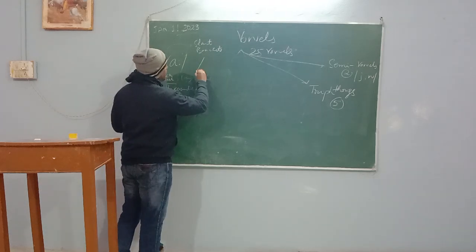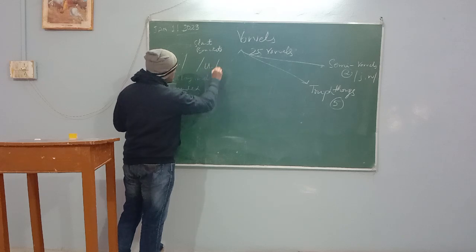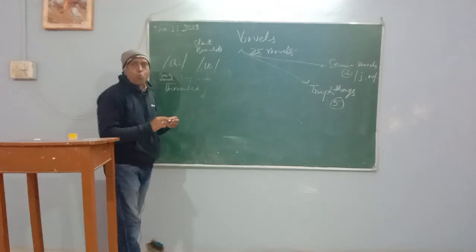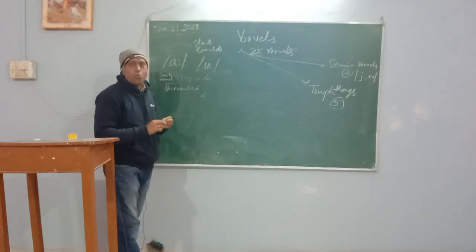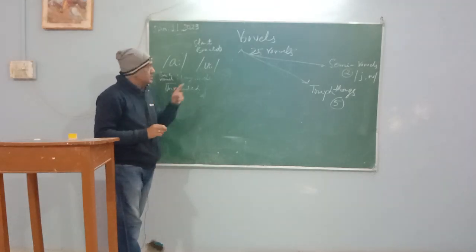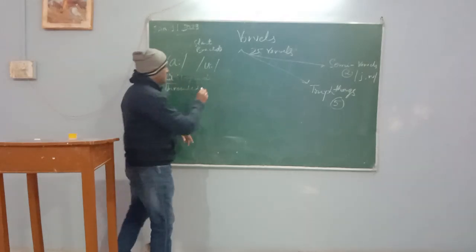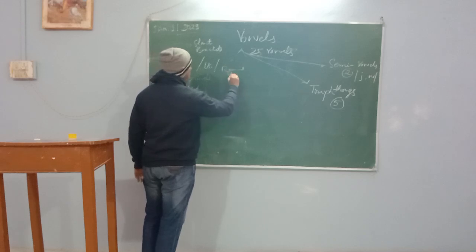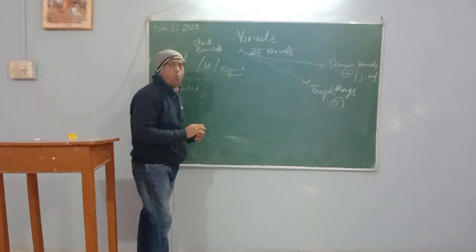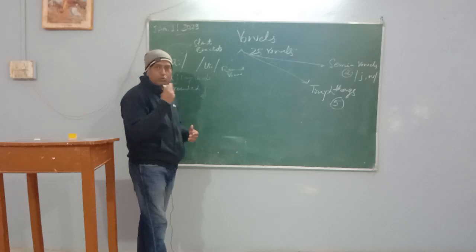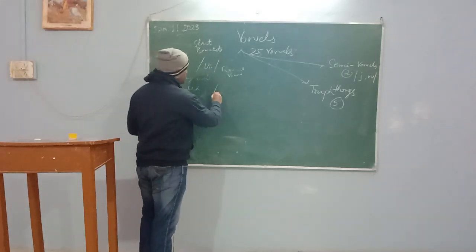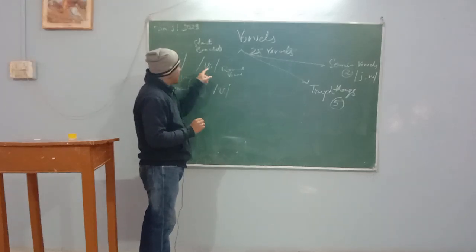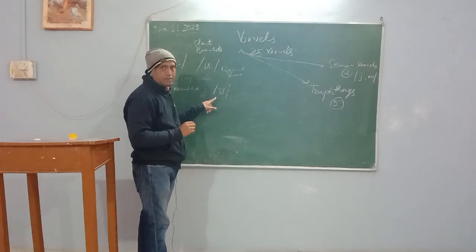Let us take the example of this vowel. It is also a long vowel, right? I told you about it. This is in slant brackets. We'll say ooh, ooh. The lips become rounded. It is called a rounded vowel. Tongue goes back. It is also a back vowel. Let us take this vowel: it has a long sound, but it is a short vowel, right?